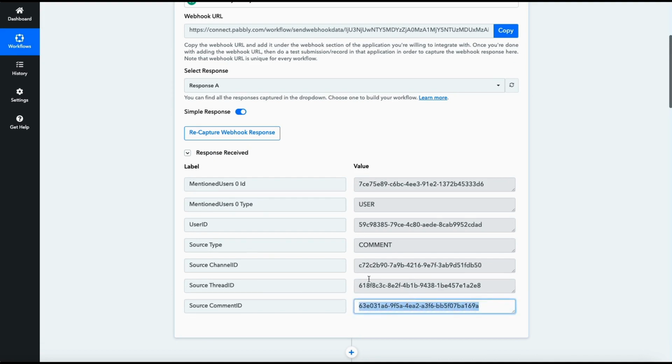But there is no endpoint in the Heartbeat API to retrieve a comment by comment ID. It doesn't exist. So we have to go around slightly and use a different method, which is we're going to get the whole thread, and then we're going to extract the text of that comment using the comment ID.